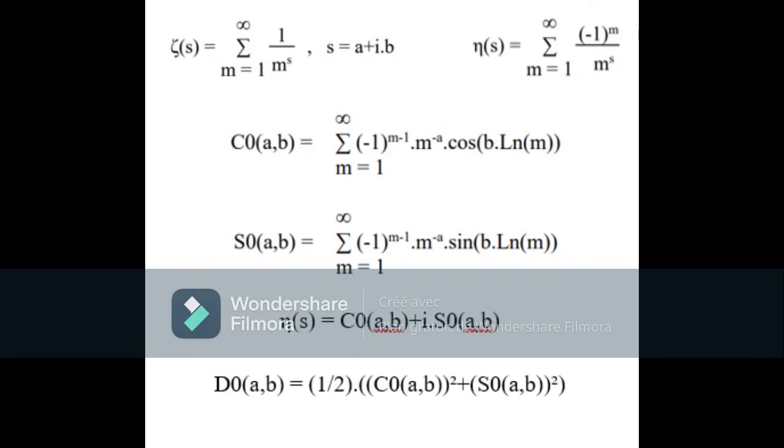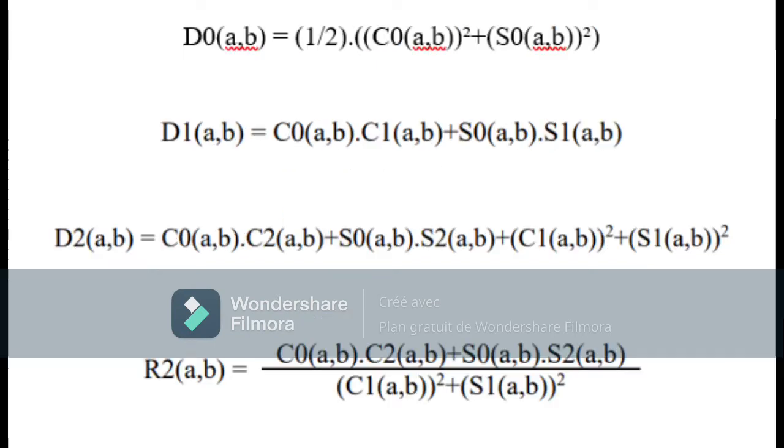Let us now start with the short sketch of our proof. The Dirichlet eta function is an analytic continuation of the Riemann zeta function. Let us consider the sum of the square of its real part and the square of its imaginary part. Let us note d0 the half value of the sum. The zeros of the continuation are the zeros of this otherwise strictly positive sum.